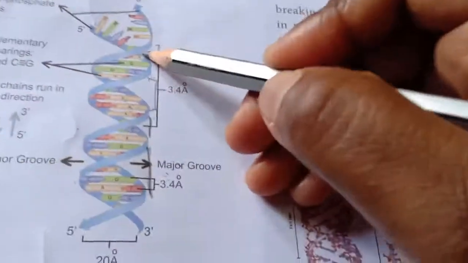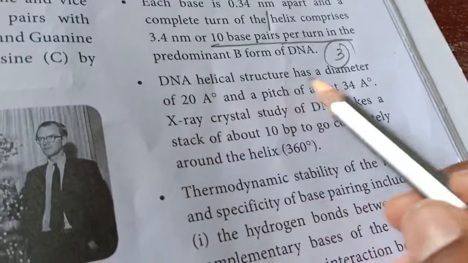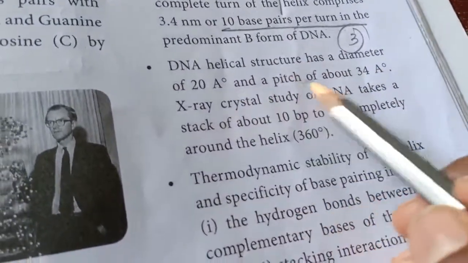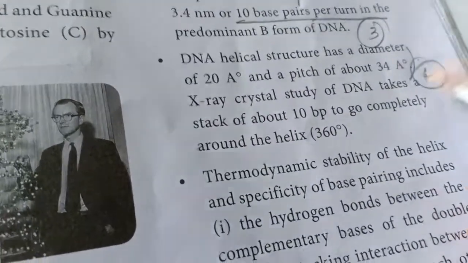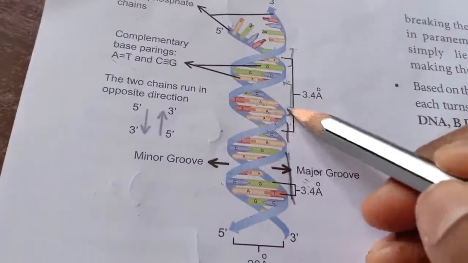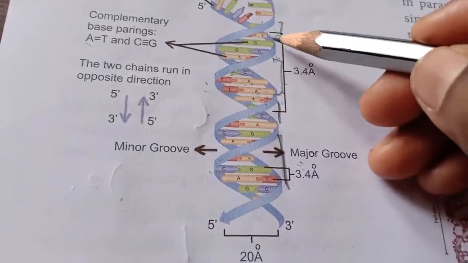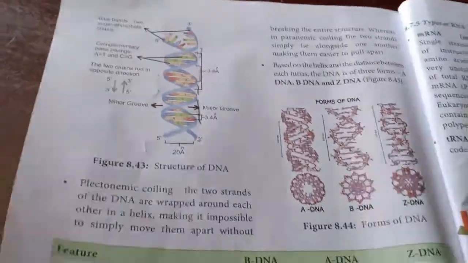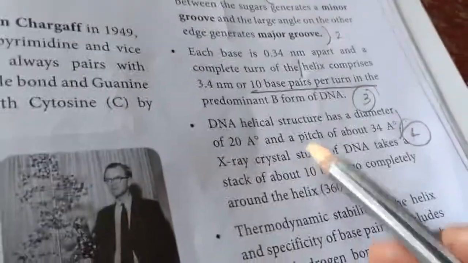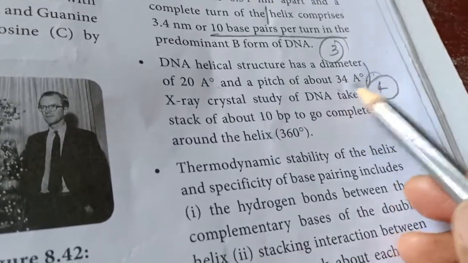If you take from this to this, it is one turn. In this one turn you will have 10 base pairs. Fourth point, the DNA helix structure has a diameter of 20 angstrom and a width of about 34 angstrom. The diameter between this edge and this edge would be 20 angstrom, and the length of one full turn is going to be 34 angstrom.